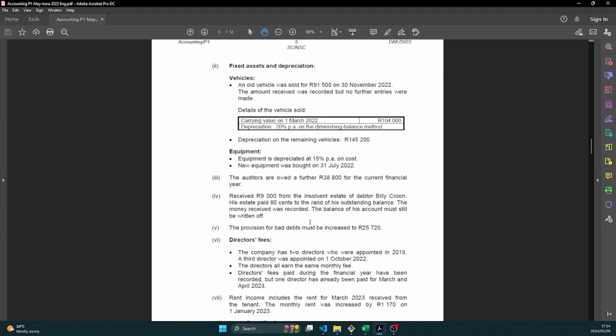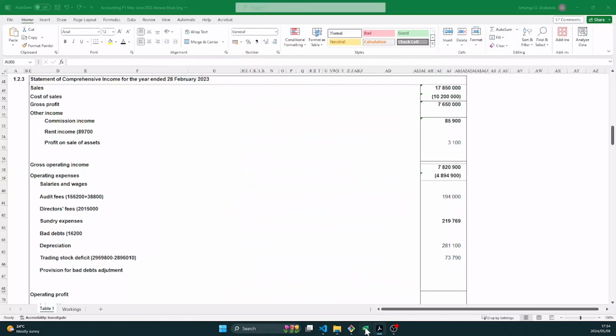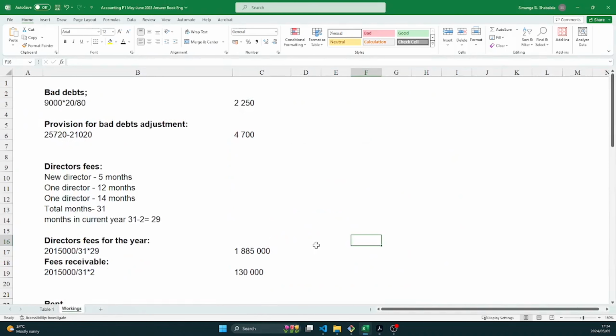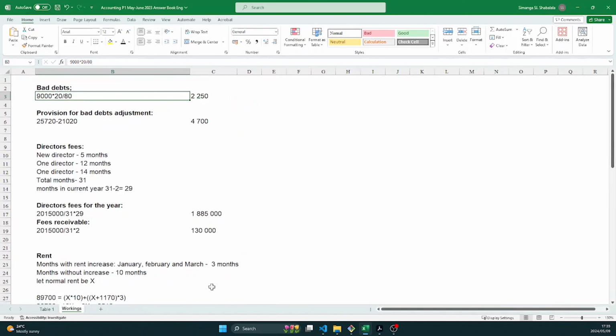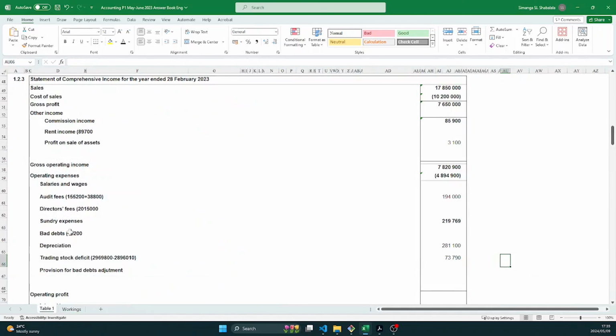So that would increase our bad debts expense, and it would also decrease our debtors control. Okay, let's see how we calculated that. So this 9,000, we know it's 80%, but we are looking for 20% of it. So we're going to say 9,000 multiplied by 20 over 80. That gives us 2,250, meaning we must increase our bad debts by 2,250.